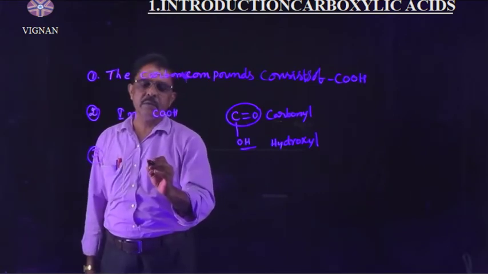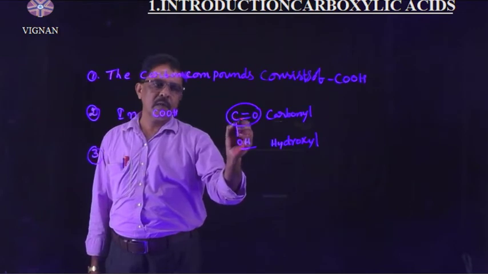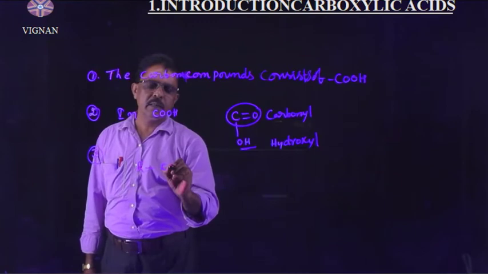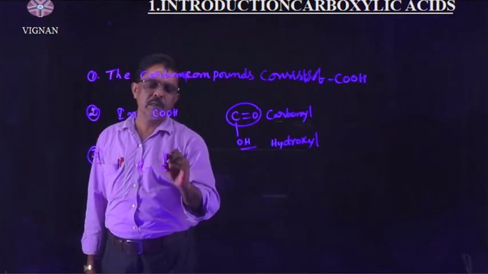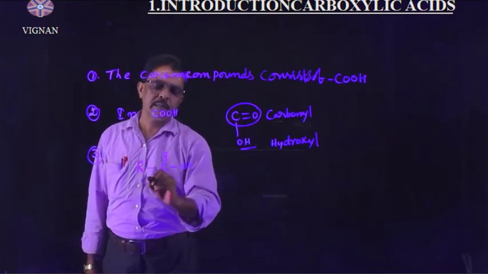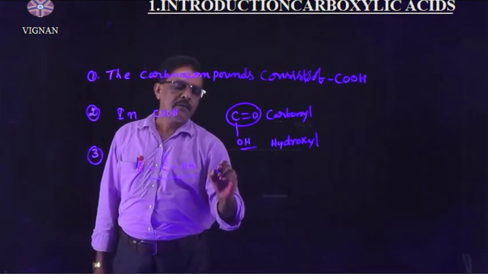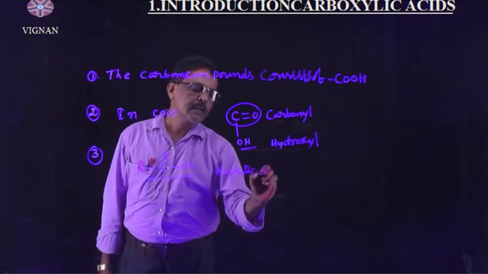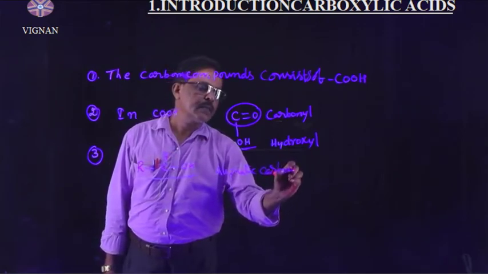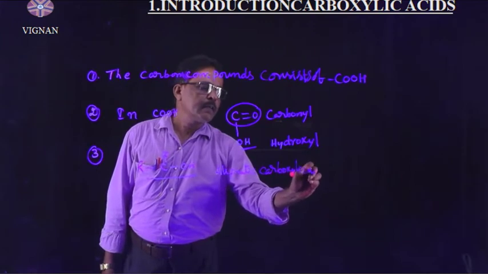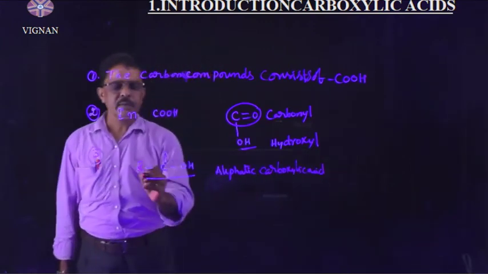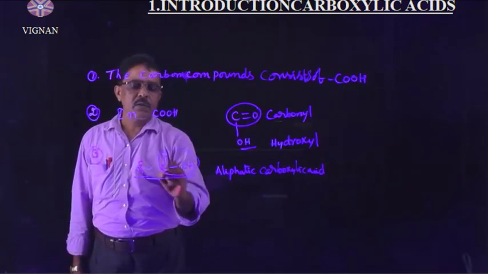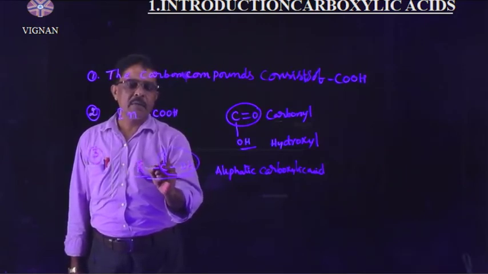Suppose an alkyl group is attached to the carbon of the carboxyl group, then we can say it is an aliphatic carboxylic acid. Why do we say it is an aliphatic carboxylic acid? Because an alkyl group is attached to the carbon atom of the carboxyl functional group.